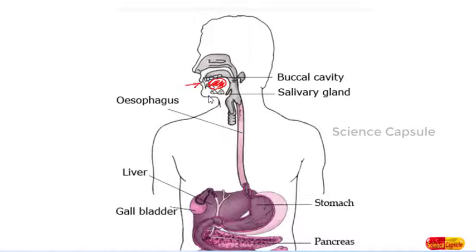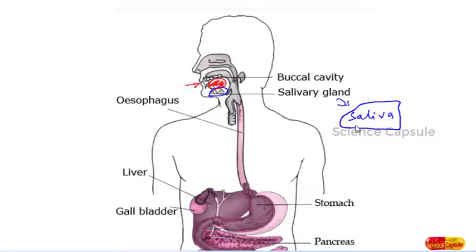Here you will also find a salivary gland which produces saliva. So the purpose of salivary gland is to produce saliva. When the food enters into the buccal cavity, there with the help of teeth we cut it and chew it. Once the food is ground, then with the help of saliva produced by the salivary gland, it thoroughly mixes. Here the tongue helps to mix the food with saliva. There the digestion of starch will take place. So the starch is digested with the help of saliva.